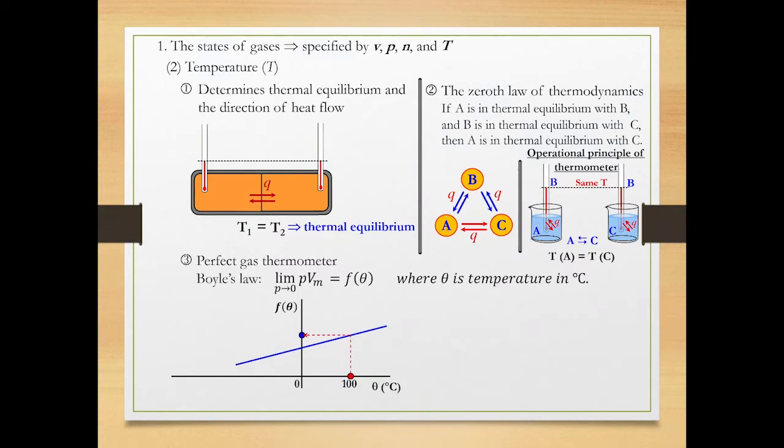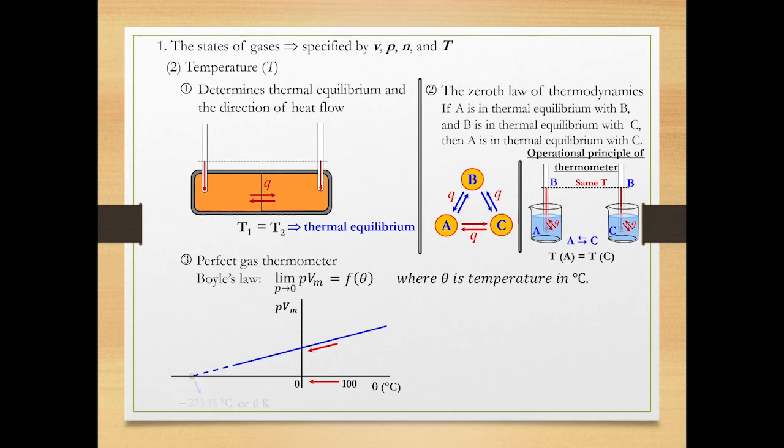It illustrates that as long as temperature is fixed, the value of PVM always remains constant. Take note, when temperature decreases, the value of function f also decreases. Remember, the function f is the same with PVM. The plotted line can be extended, and it will cross the x-axis at negative 273.15 Celsius. This temperature is called absolute zero, or 0 Kelvin.